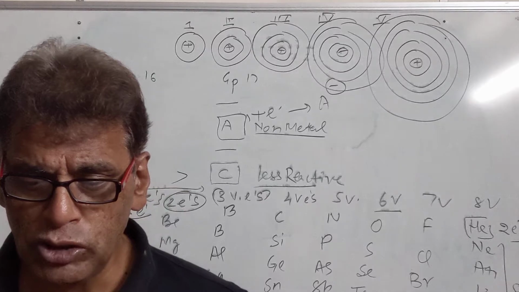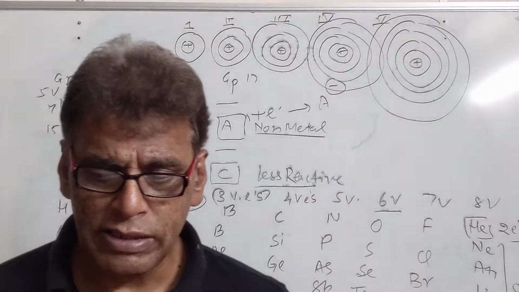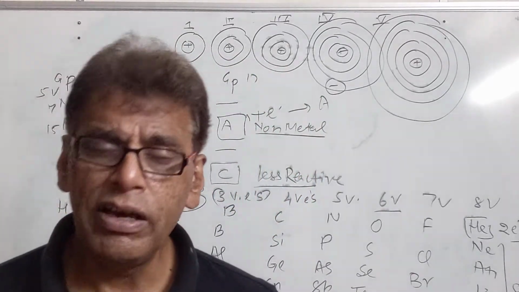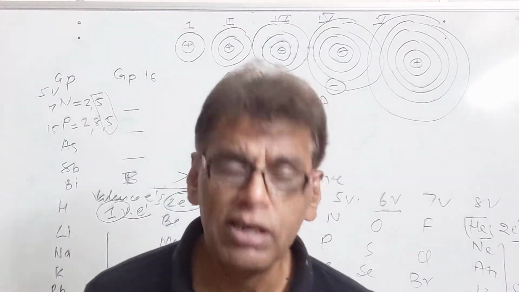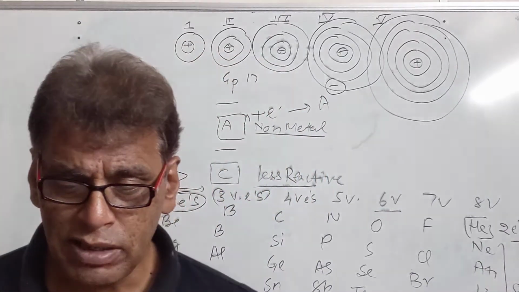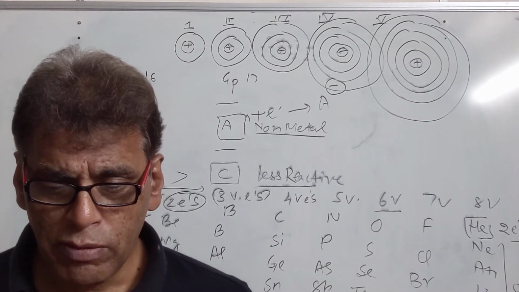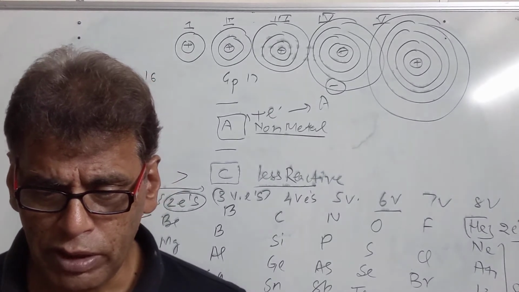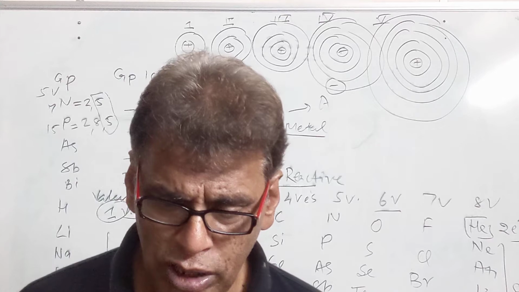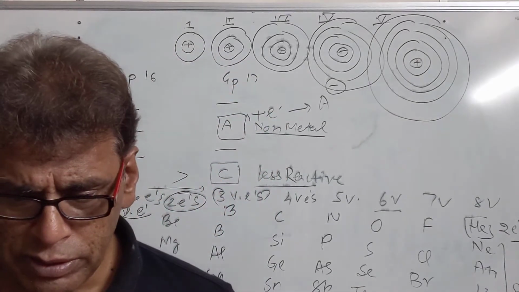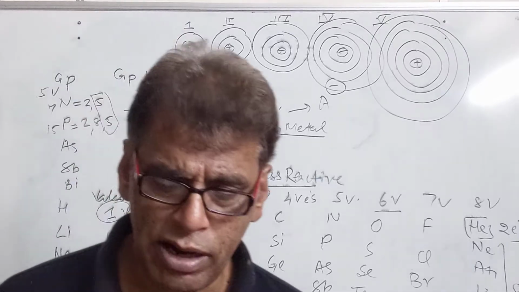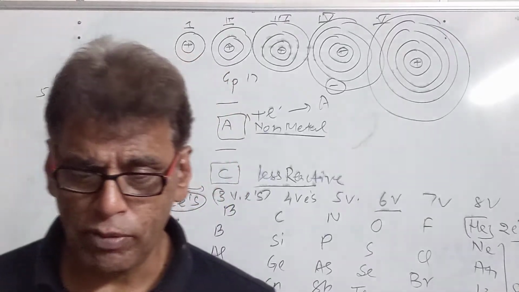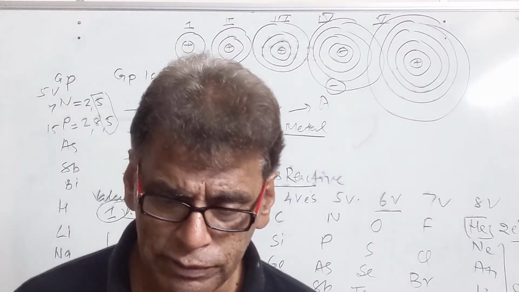Name 2 reasons responsible for the late discovery of noble gases. It was mainly because of their very low concentration in the atmosphere and their low tendency to react. That's why noble gases were discovered very late. Then mention the common name given to the following elements: boron, silicon, germanium, arsenic and antimony. They are generally called metalloids, since some of their properties match those of metals and some match those of non-metals.